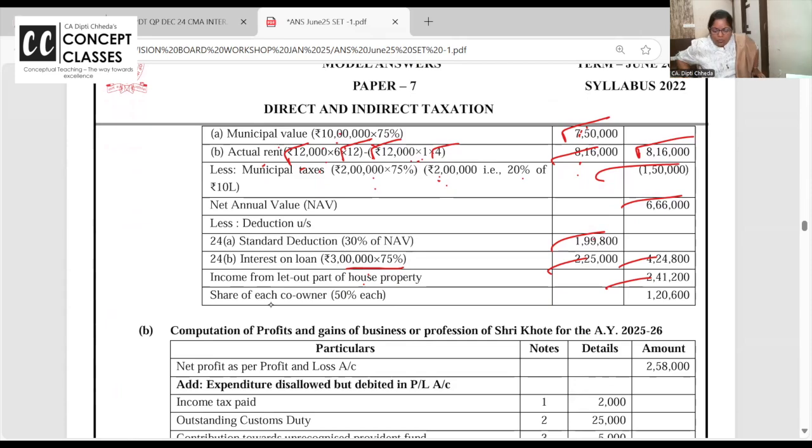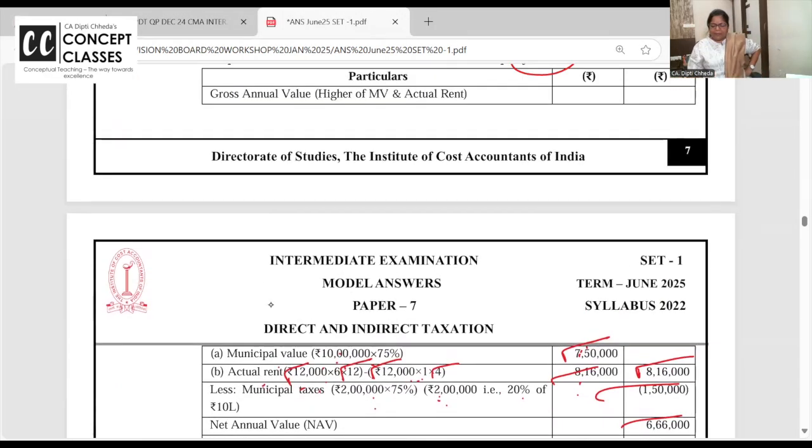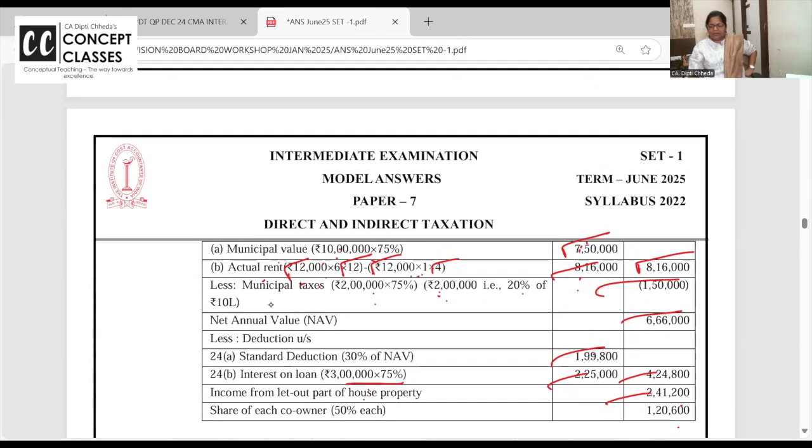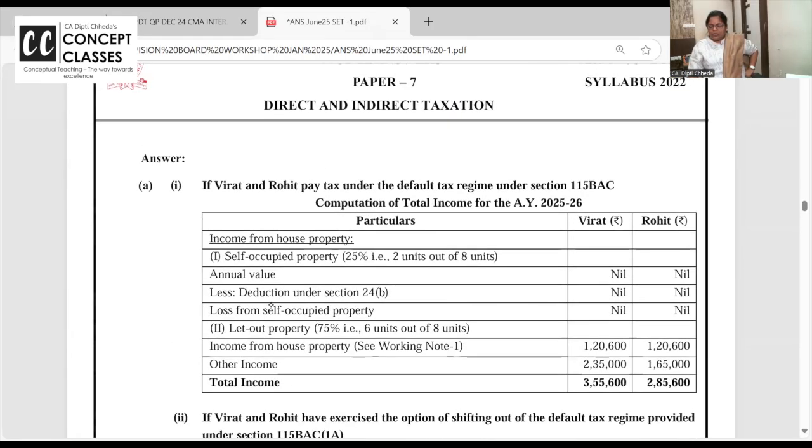So what is the income of the let out part? 75%, 6 flats, 241. And there are two co-owners, so each one can take 120, 120. Right? Sure. Now calculate the income if he has gone for the default tax regime.